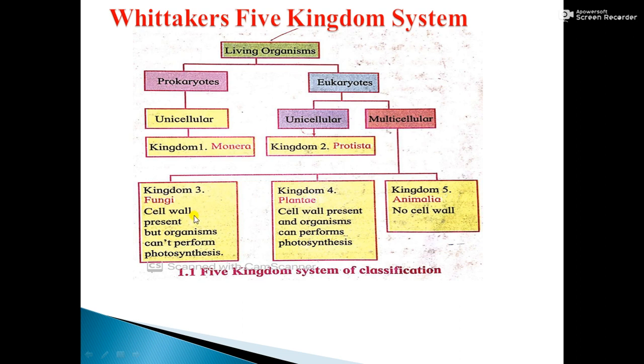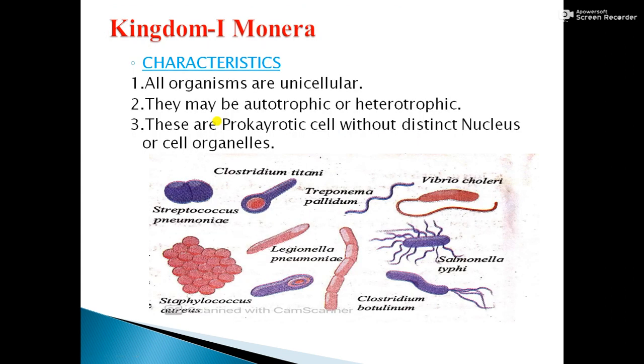One more point, phylogenetic relationship, that is from prokaryotic organisms formation of eukaryotic organisms, and from unicellular organisms there is formation of multicellular organisms. So it is all about the criteria based on which Whittaker classified the living organisms into 5 kingdoms. Now we will see kingdom first, Monera.